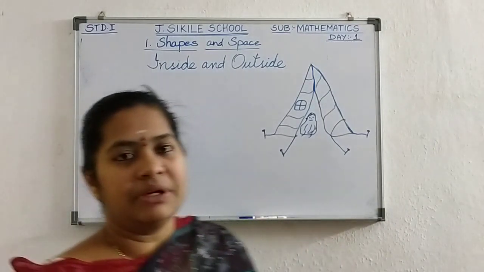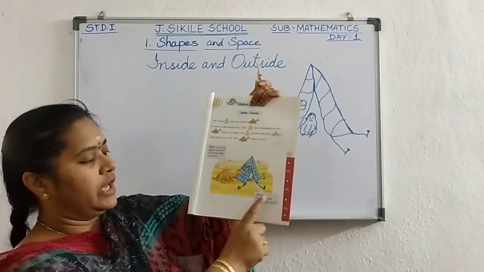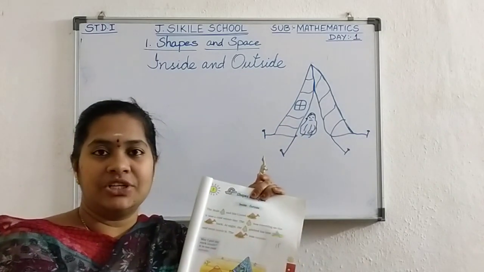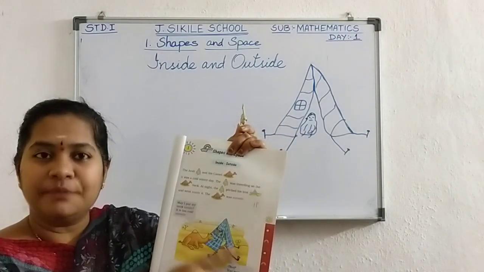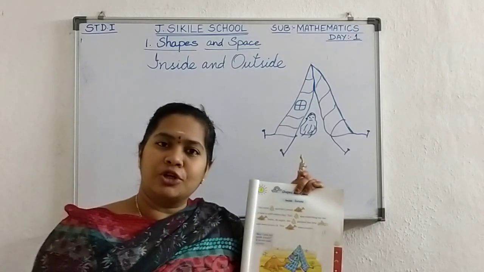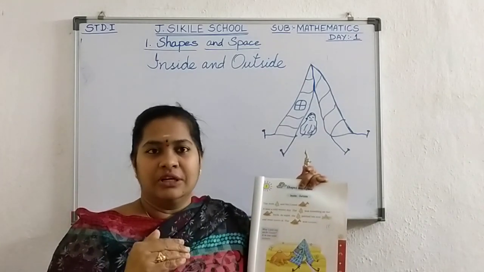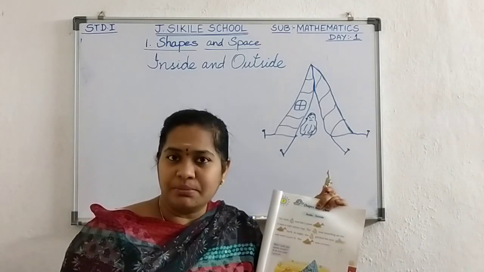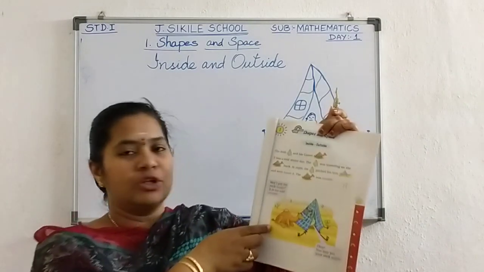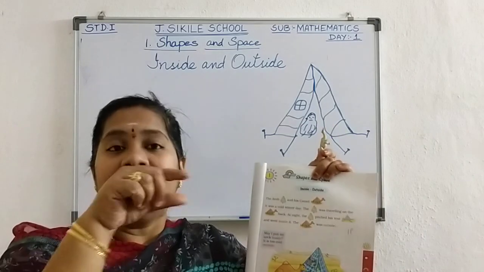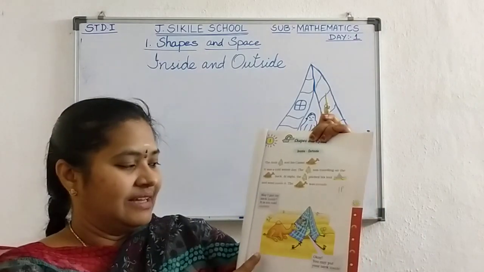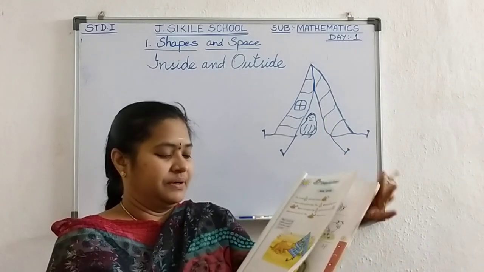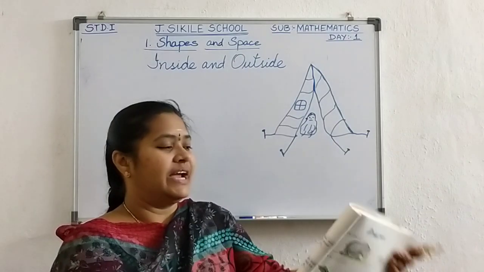Then what did the camel do? The Arab said, okay, you may put your neck inside. The Arab gave the permission. See, it took the permission of the Arab to go inside. When you want to go to the washroom or go out of the classroom, what will you do? May I go to the washroom, miss? May I drink water, miss? You will ask, no? Like that only, the camel also asked, may I put my neck inside the tent? Now what did the Arab say? Okay, you can keep your neck inside.